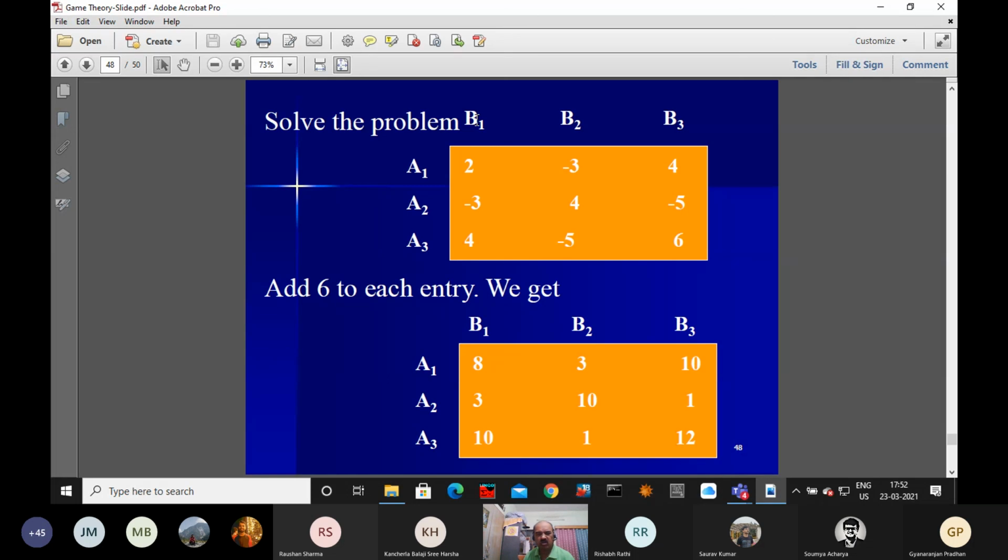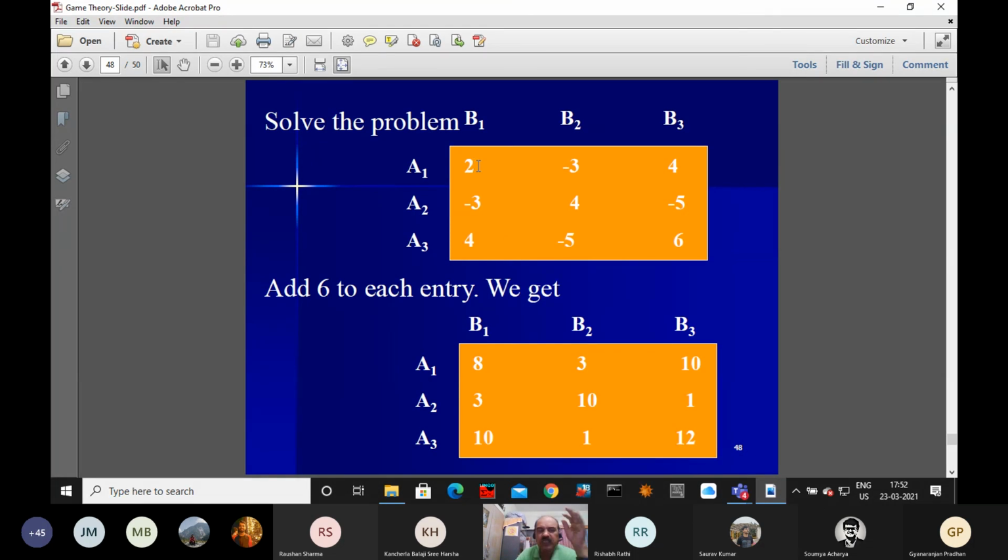So if I am using these probabilities, 1/4, half, 1/4, because the sum equals 1, what is the value?